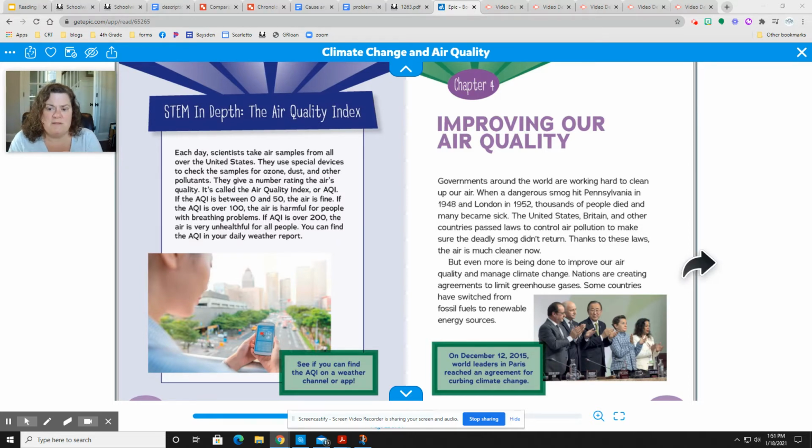So our problem is the air quality around the earth is reaching dangerous levels and causing all these health problems. And so our solutions, these are the things that we need to remember for our chart. So we passed laws to control air pollution, and we have switched from fossil fuels to renewable energy sources. Let's keep that in mind so we can fill out our chart.